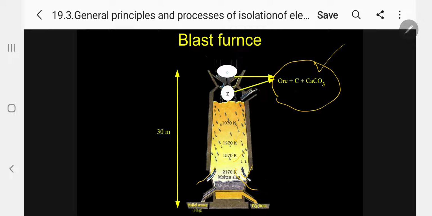So the ore is coming down from the top to the bottom. When it is reaching the bottom, it is almost pure metal or the metallic oxide will be coming. This is the way the pig iron is collected by this method, the blast furnace.